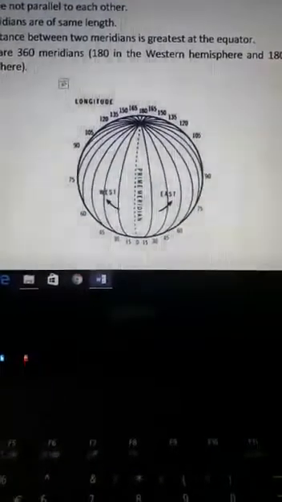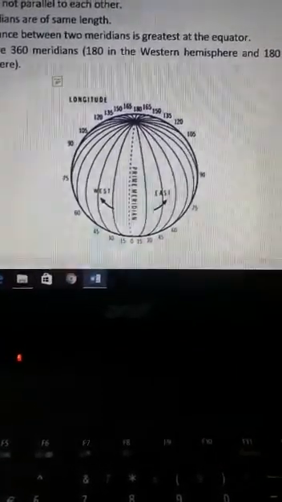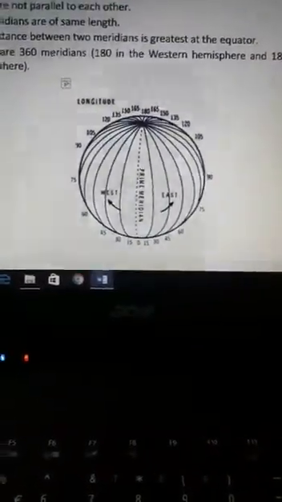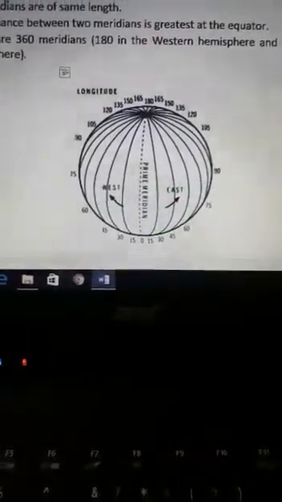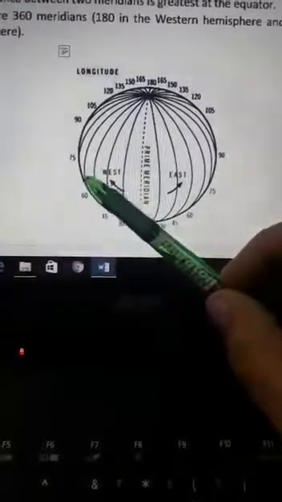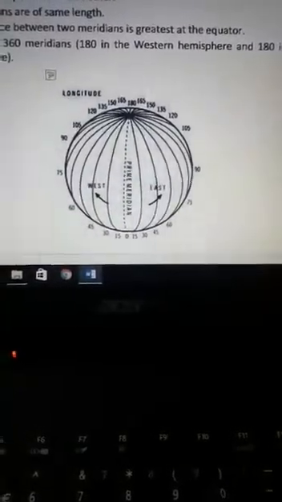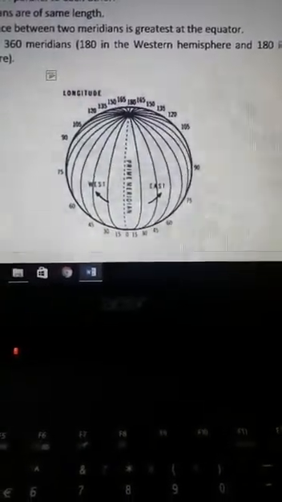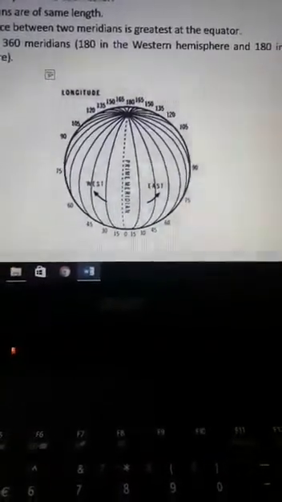As I have told you, towards my right is the east direction, towards my left is the west direction. The part of the earth from prime meridian to the east is the eastern hemisphere, and the part of the earth from prime meridian to the west direction is the western hemisphere. Prime meridian is 0° longitude, as equator is 0° latitude.